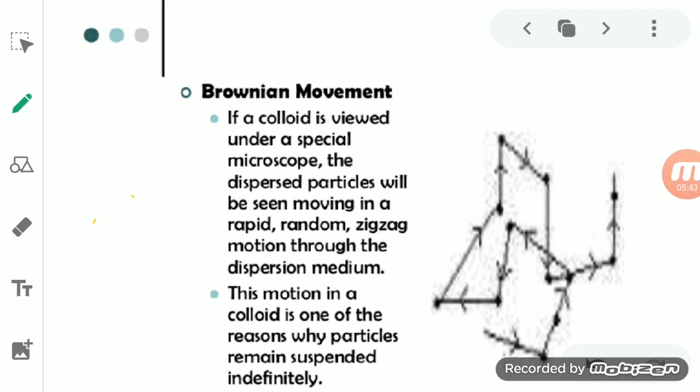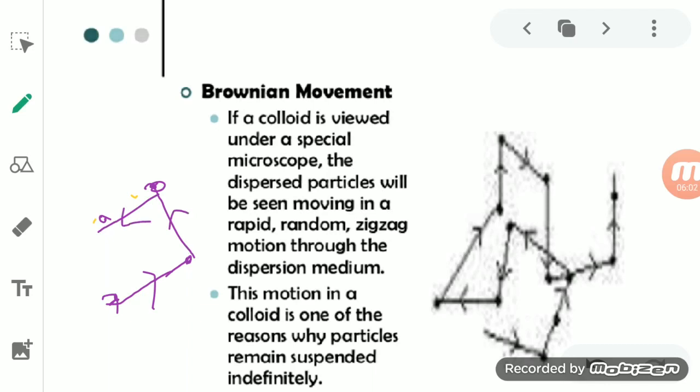So if these are the colloidal particles, and this is the path, then it will collide with the next colloidal particle, due to which the direction gets changed, again it collides and the direction gets changed.